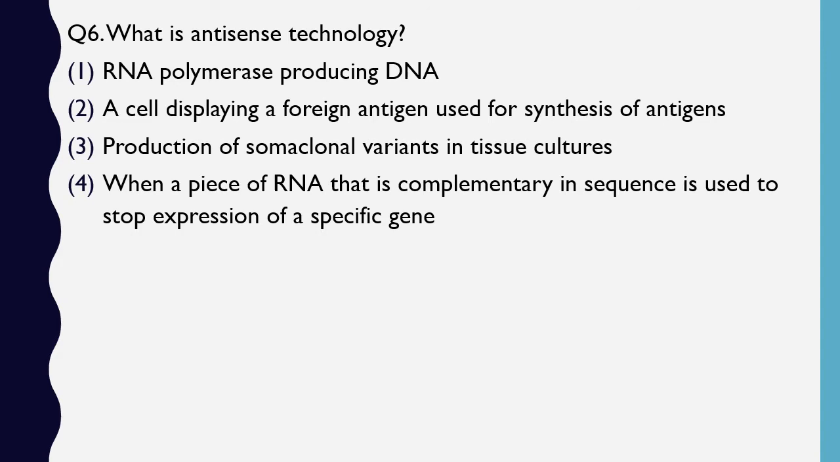Question number 6. What is antisense technology? RNA polymerase producing DNA, a cell displaying foreign antigen used for synthesis of antigen, production of somaclones and variants in tissue culture, or when a piece of RNA that is complementary in sequence is used to stop expression of a specific gene. The correct answer is option 4. A piece of RNA that is complementary to a given sequence is used to stop the expression of a particular gene. This technology is known as antisense technology.